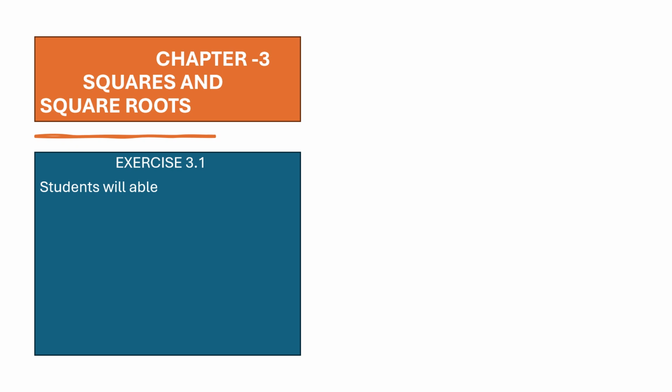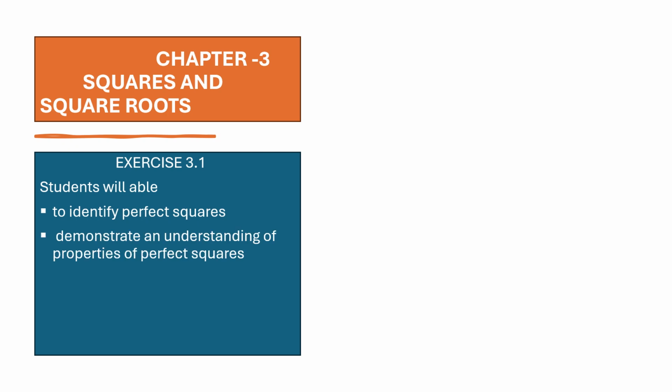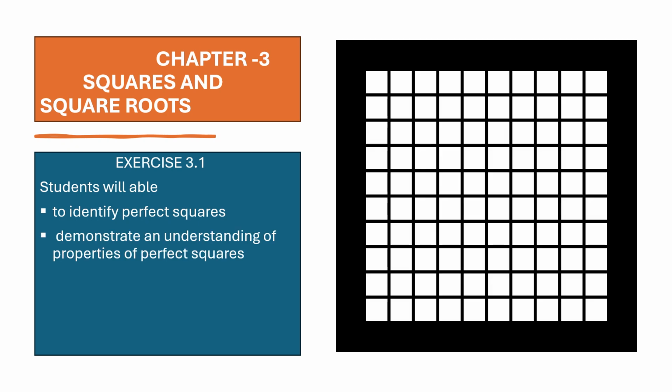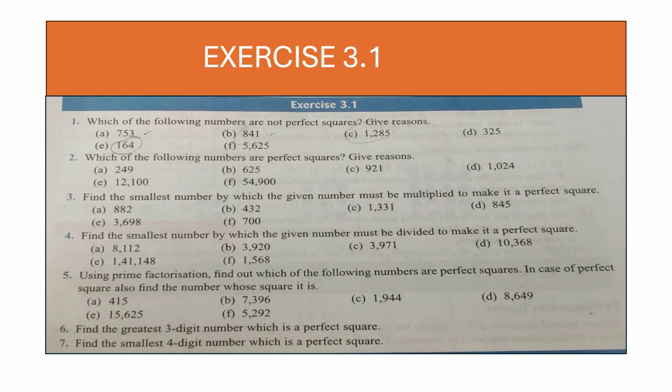Now this will be exercise 3.1 from your textbook, and you will be able to identify perfect squares and demonstrate an understanding of properties of perfect squares. Let's start exercise 3.1. So this is the page from your textbook from question number 1 to 7.